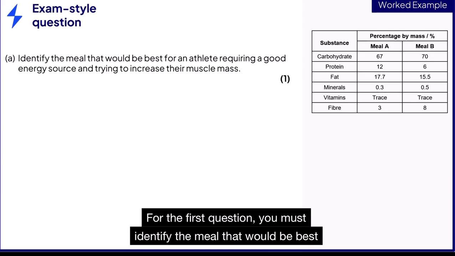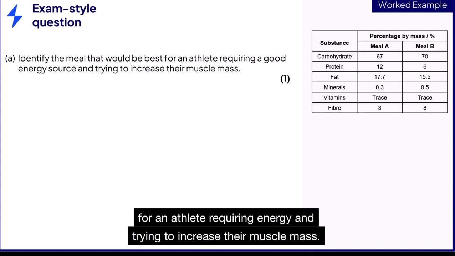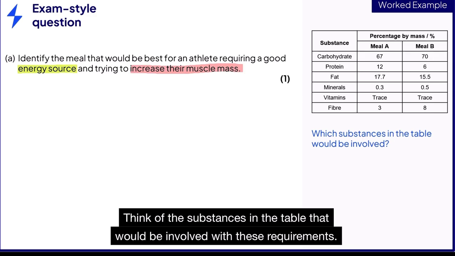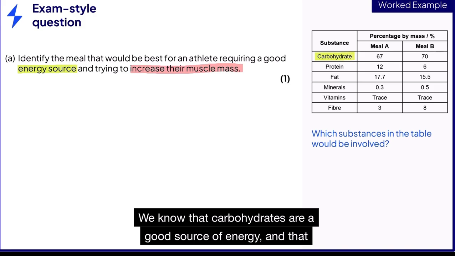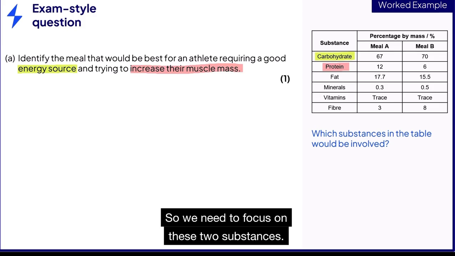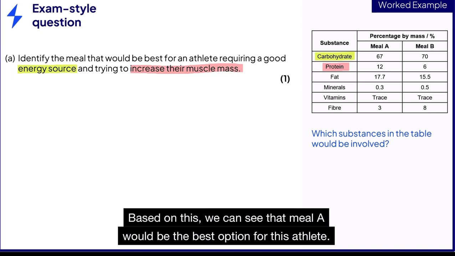For the first question, you must identify the meal that would be best for an athlete requiring energy and trying to increase their muscle mass. Think of the substances in the table that would be involved with these requirements. We know that carbohydrates are a good source of energy and that protein is needed for growth, which would include muscles. So we need to focus on these two substances. Based on this, we can see that meal A would be the best option for this athlete.